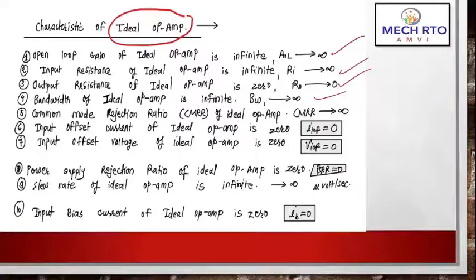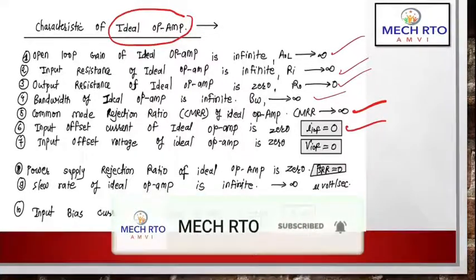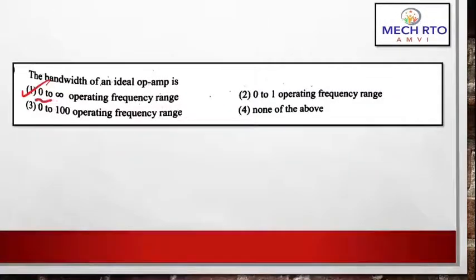Common mode rejection ratio of the ideal op-amp is infinite, right? Input offset current of an ideal op-amp is 0, right? Input offset voltage of an ideal op-amp is 0. So just remember, input offset is 0, output resistance is 0, and a lot of things are infinite. Power supply rejection ratio of an ideal op-amp is 0. Slew rate of an ideal op-amp is infinite, right? Input bias current of an ideal op-amp is 0, right? So in this way we can identify the characteristics of an ideal op-amp. You have to remember it, right? So here the correct answer would be 1, 0 to infinity operating frequency range, right? Now moving on to the next question.